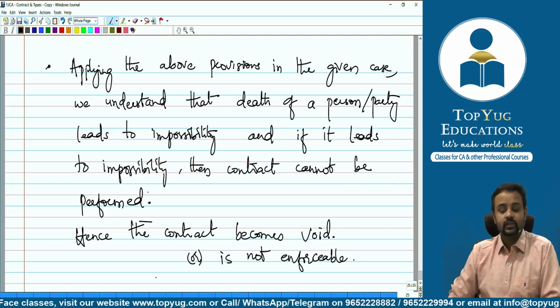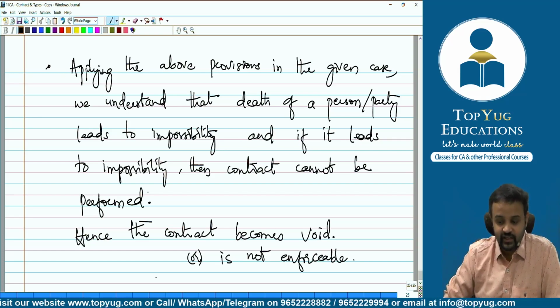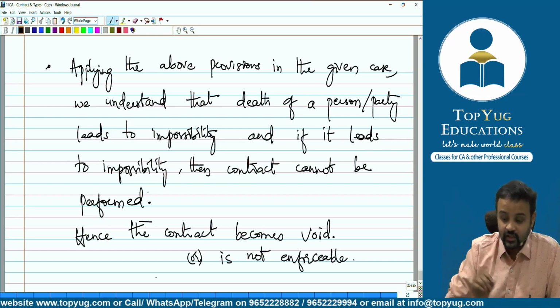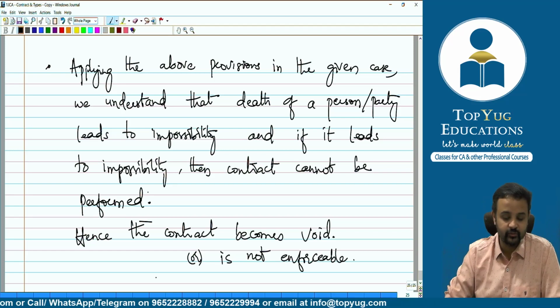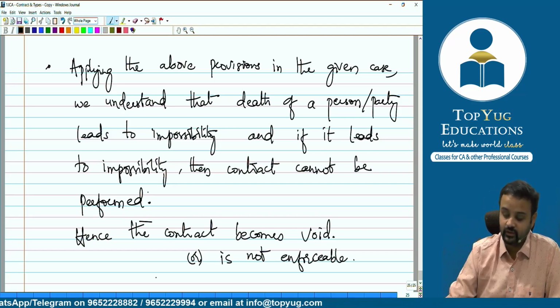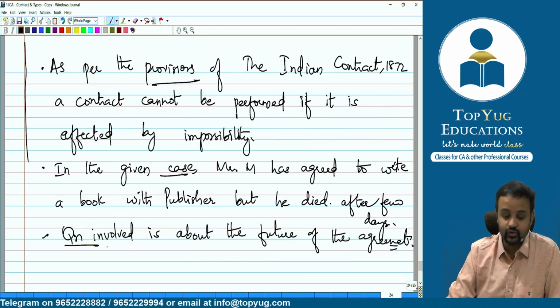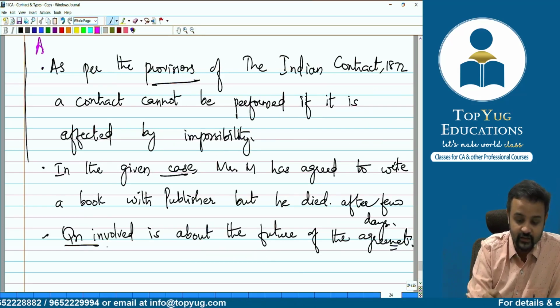Followed? So applying the above provisions in the given case, we understand that death of a person or party leads to impossibility. And if it leads to impossibility, then the contract cannot be performed, and the contract becomes void or is not enforceable. So it's not just that you should know the answer, but also you should know how to write the answer.